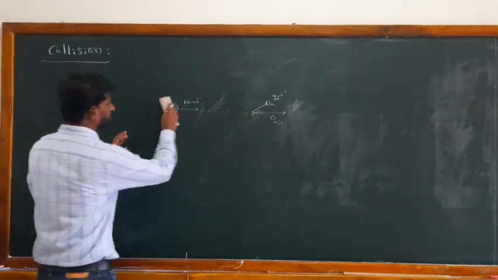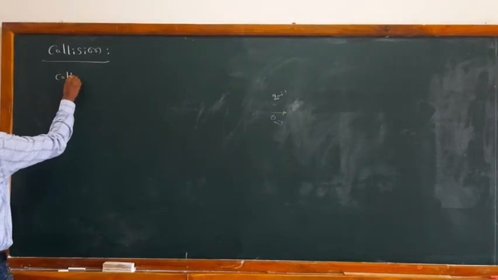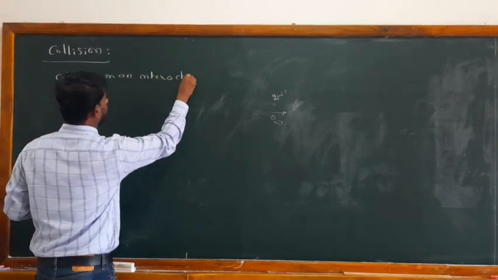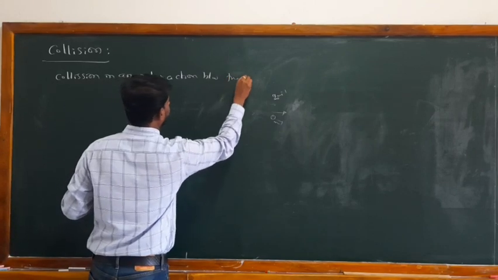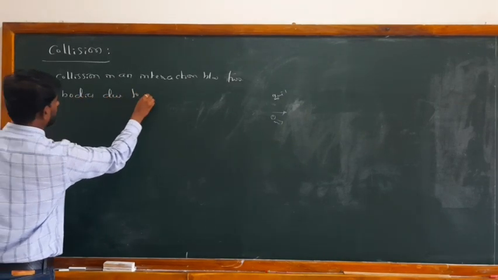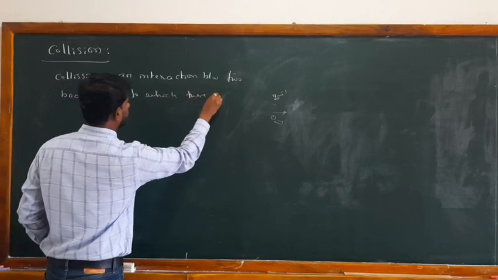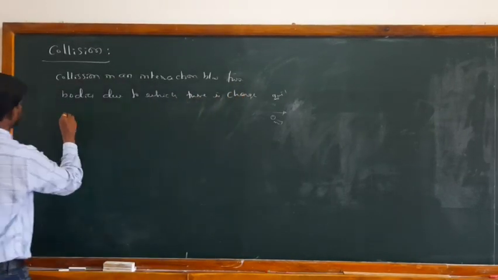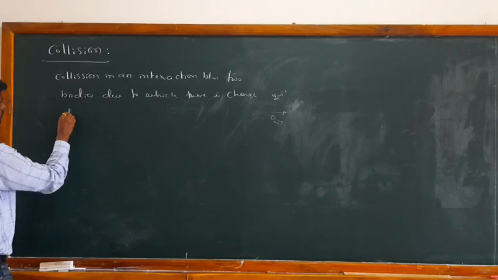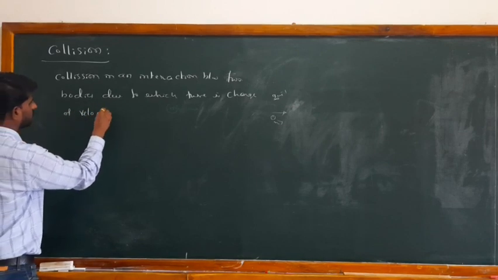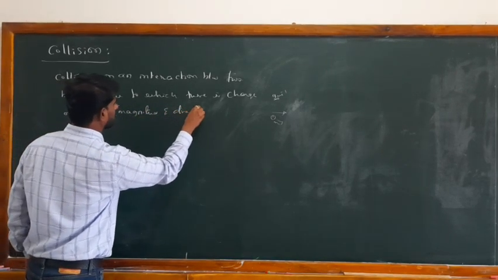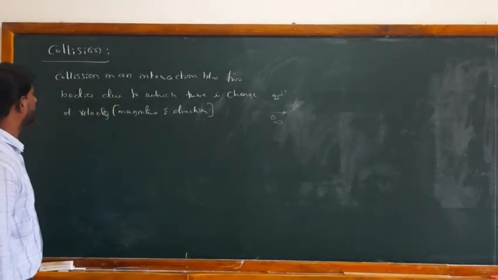So how do we define collision? Collision is an interaction between two bodies due to which there is a change in velocity, that is, both magnitude and direction. This interaction is called a collision.